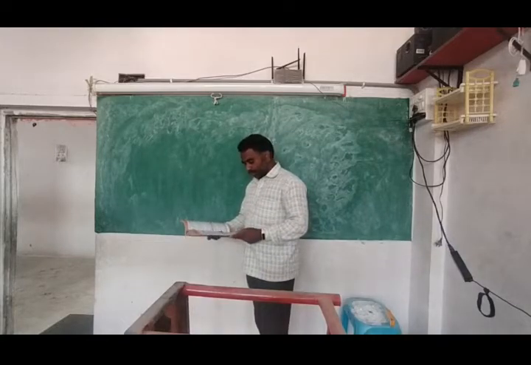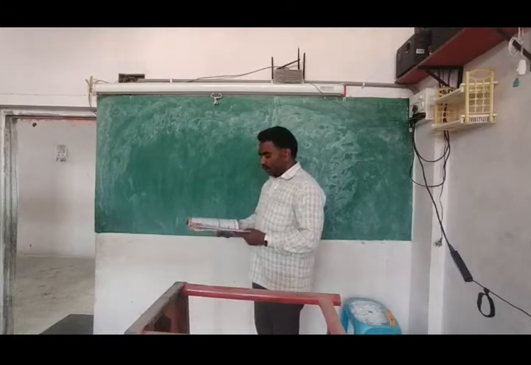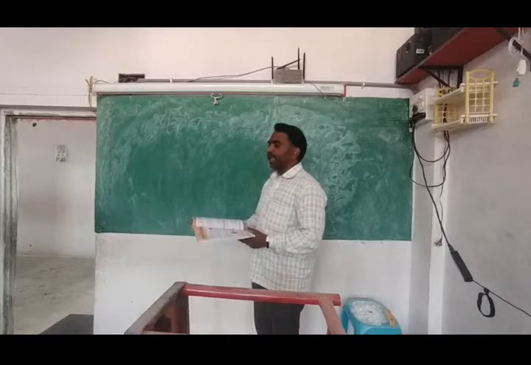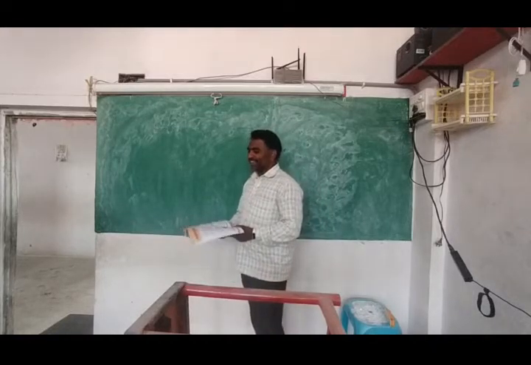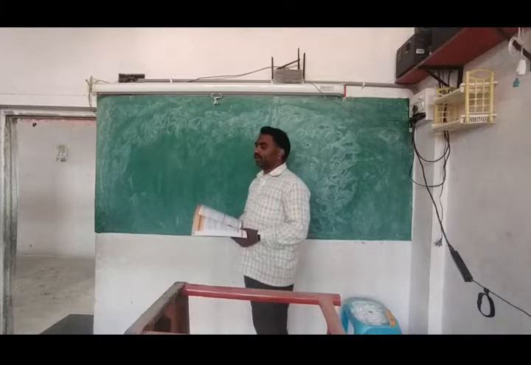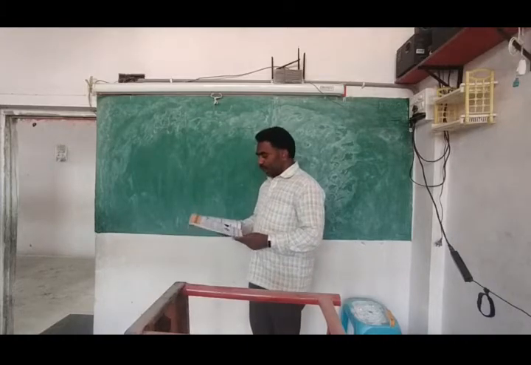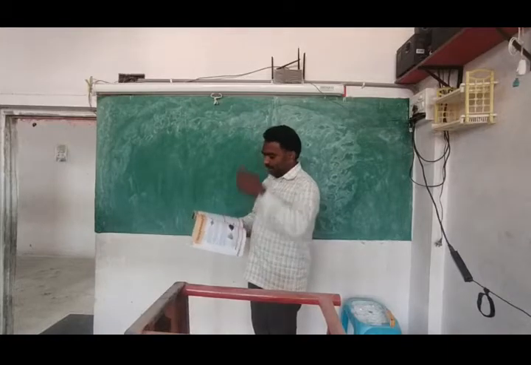See page number 48. Do this. 4 points are marked on the given rectangle. Name them. Can you name them? You have not joined them, I think. Only you have to name them. The 4 points are there. You have to name them with capital letters. Okay, you can do that. So you have to name the 4 points here, on page number 48.